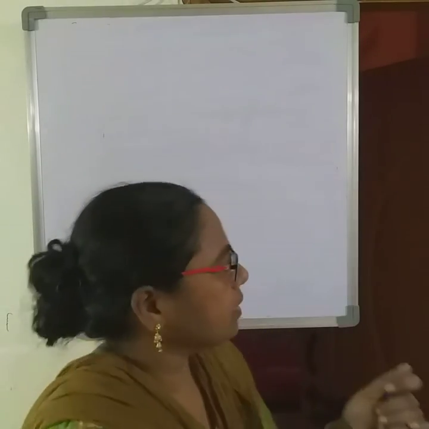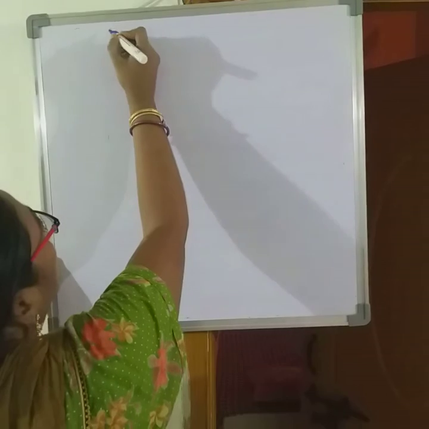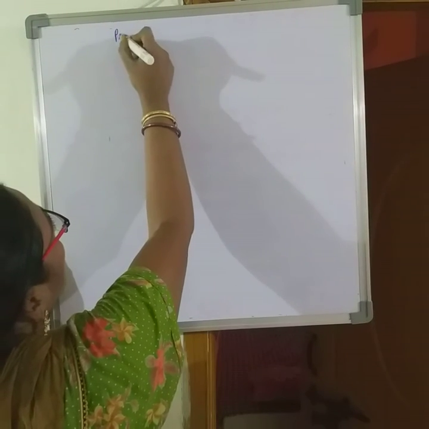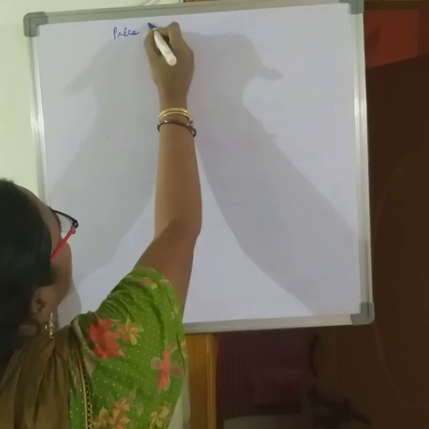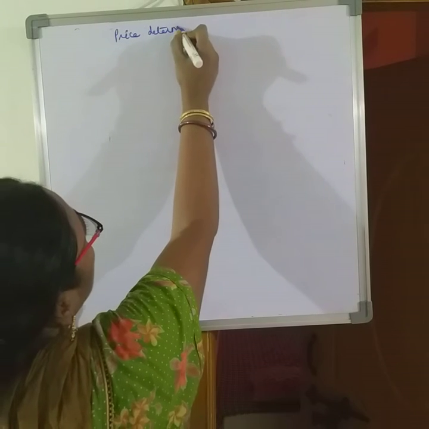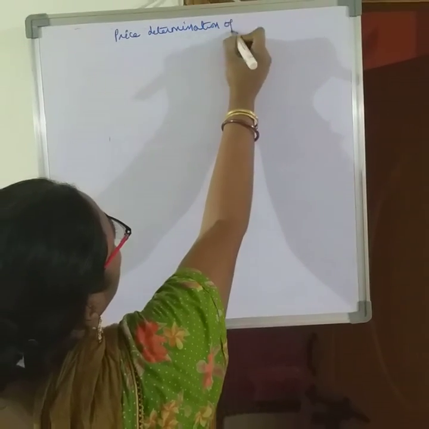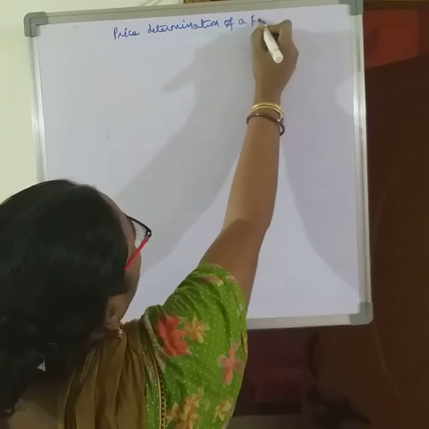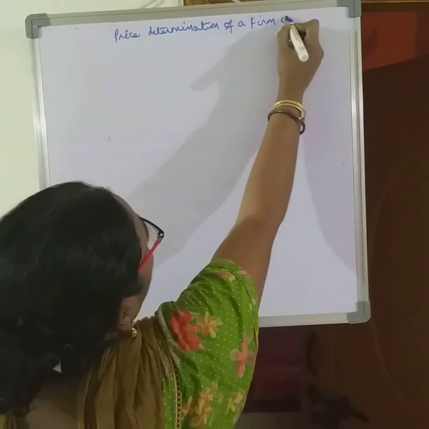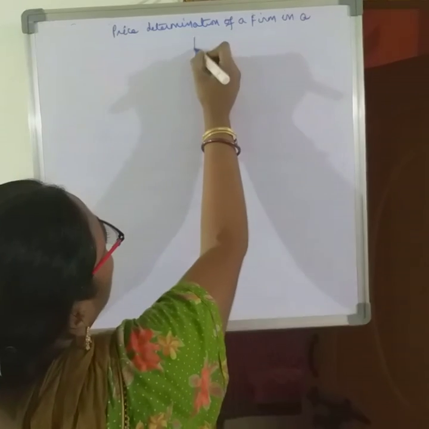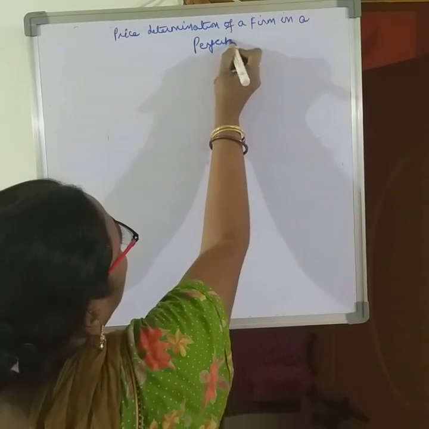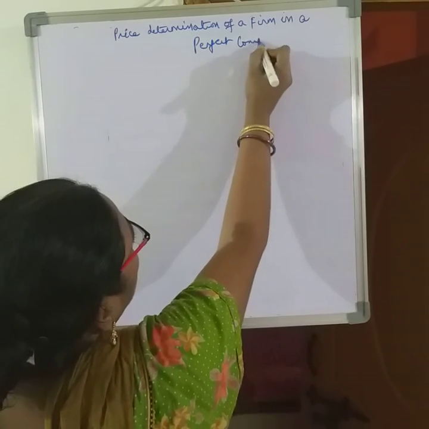So the topic is price determination of a firm in the perfect competition.